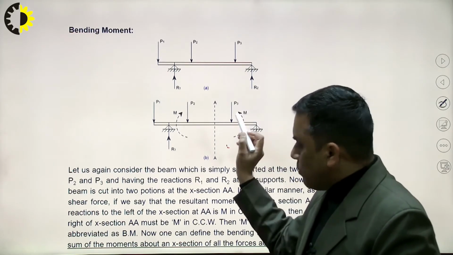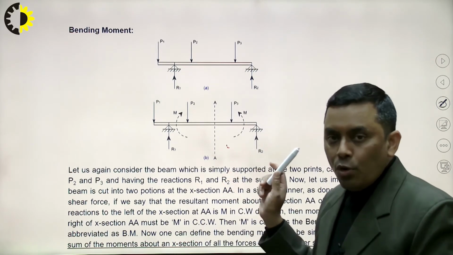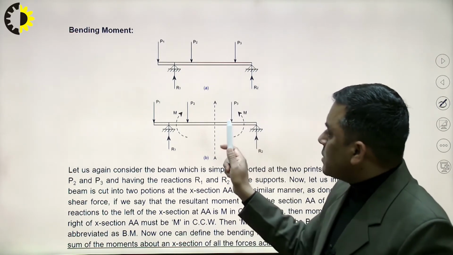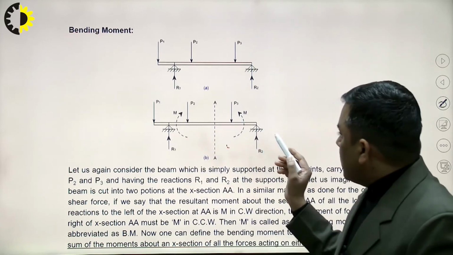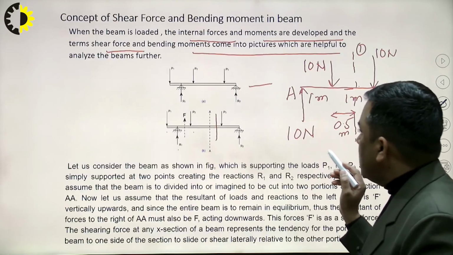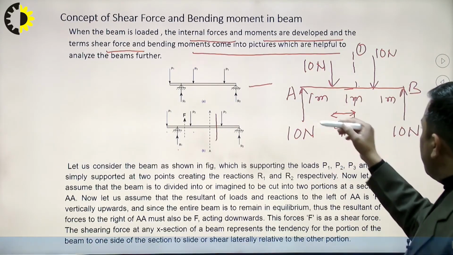Clear? So bending moment is the algebraic sum of all the moments acting on either side of the section plane due to various forces. To clarify this with a diagram, I have taken this example.